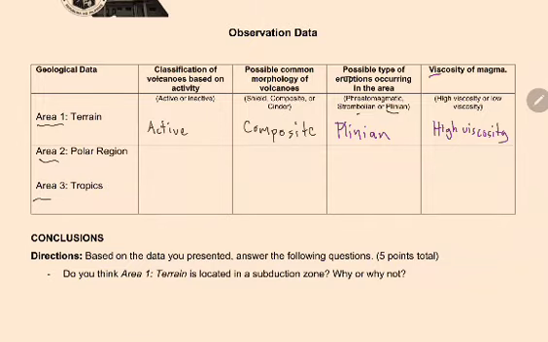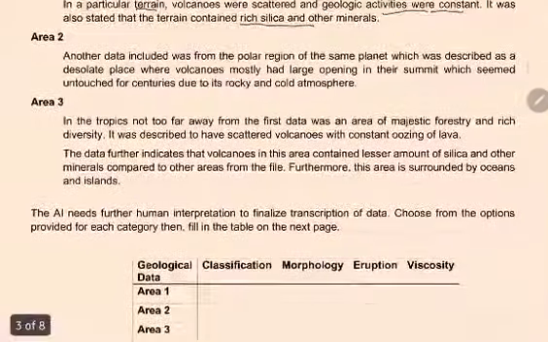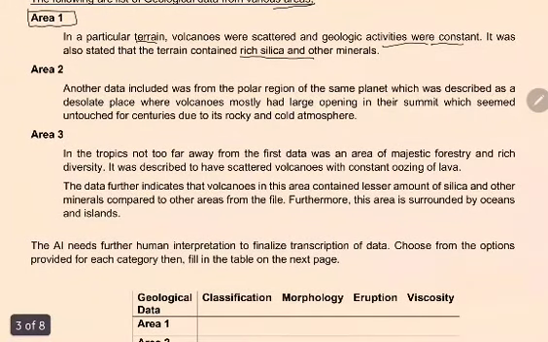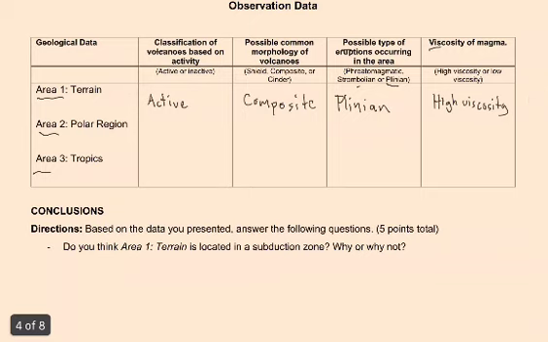Ano yung classification niya based on activity? Polar. So, polar region, described as a desolate place, large opening, and seemed untouched for centuries. Tapos, rocky and cold na yung feeling sa lugar na yan. So, ano kaya yung possible na sinisignify nun? So, since polar ang nakalagay, ibig sabihin nun, yung mga plates sa lugar na yun would have taken a lot of years, siguro even millions of years, para maabot yung polar region na yun. So, ibig sabihin nun, yung pinaka-possible na answer is inactive.